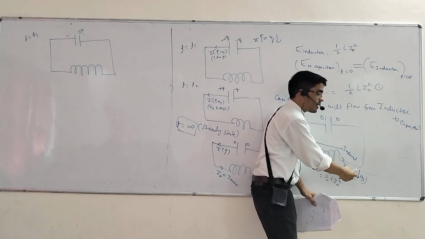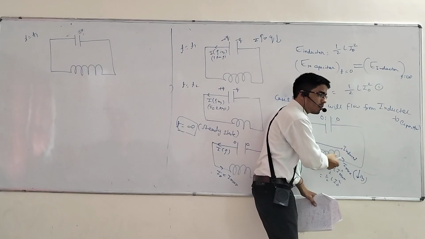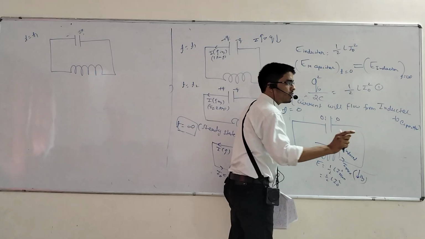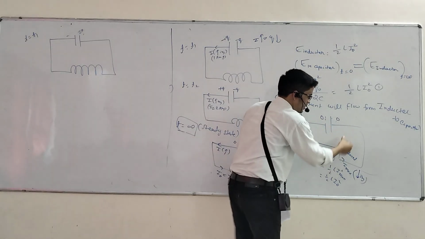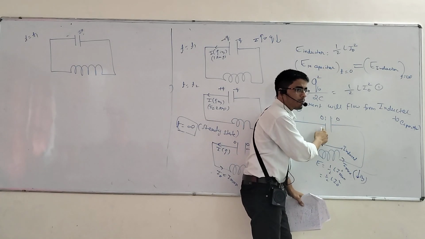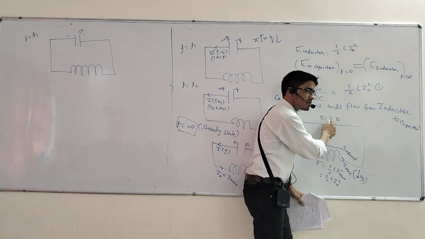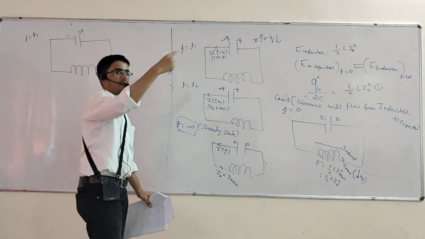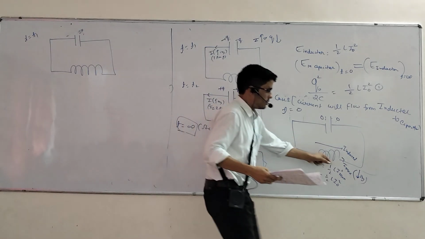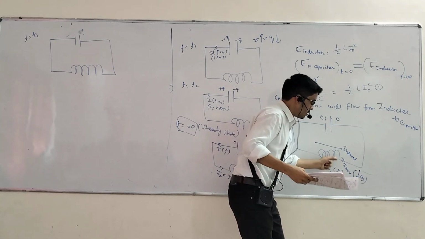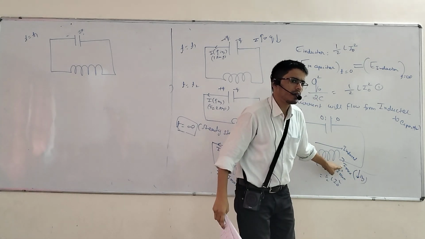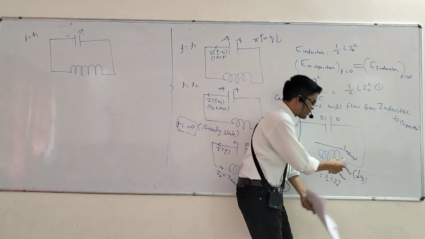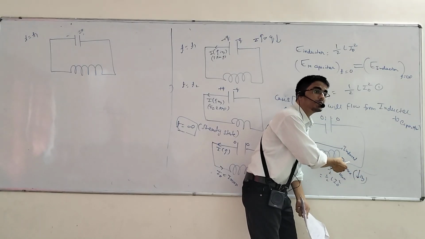According to Lenz's law, what is the direction of the induced current? Along the direction of that actual current. So both will support now. If both support, energy will be stored in the capacitor. So here you will get plus or minus charge? Plus charge. Current will flow, and the direction of current and the direction of positive charge are the same. So if current is flowing, it means positive charge is flowing.